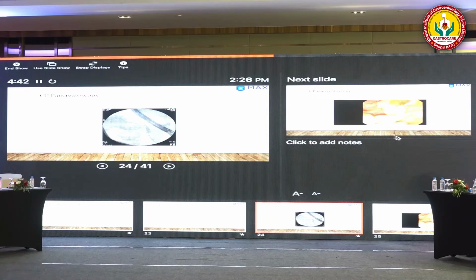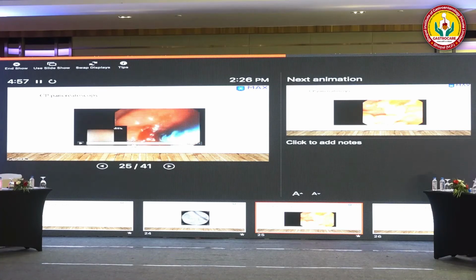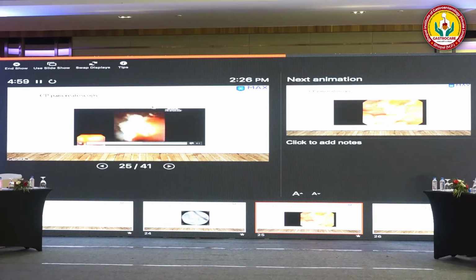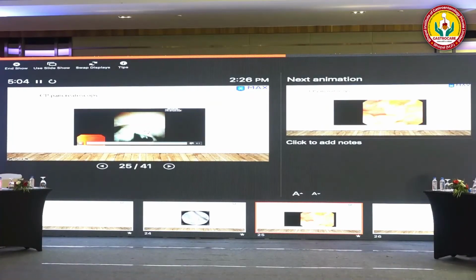Here we can see there is a stone in the pancreatic head. So in this patient, there is a stricture in the pancreatic head region, and above the stricture there is a pancreatic stone. So first we did the balloon dilatation of the papilla, and with the pancreatoscope you can see there is a stone in the pancreatic head, and this can be pulverized with either EHL or the laser.